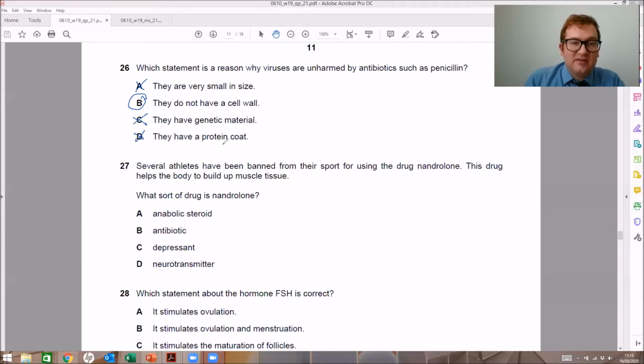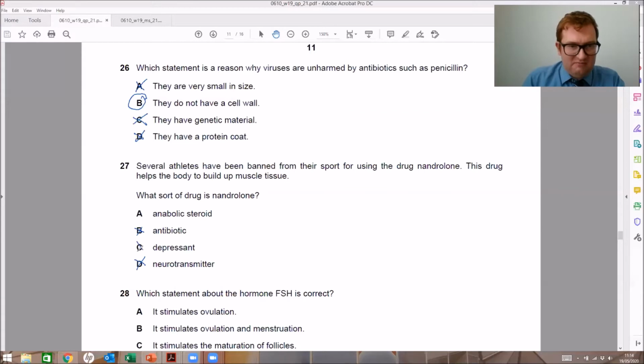Question number 27. Several athletes have been banned from their sport for using a drug, nandrolone. This drug helps the body build muscle tissue. What sort of drug is nandrolone? Okay, well here we have a few things. We can eliminate straight off that neurotransmitter is incorrect because that's traveling in the synapses as a chemical messenger. It is not an antibiotic because it's not a form of treatment to kill bacteria and interact with the cell wall. And obviously animal cells do not have a cell wall, so it's a dud answer.